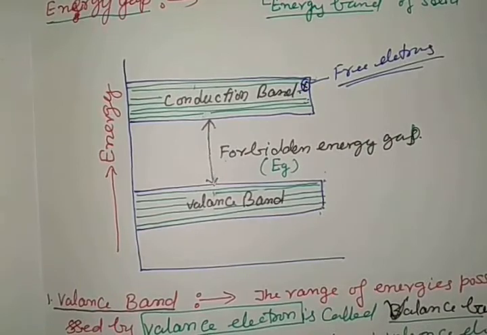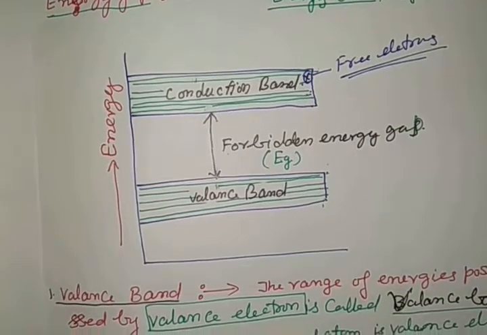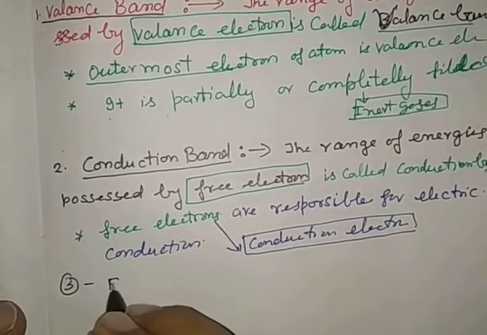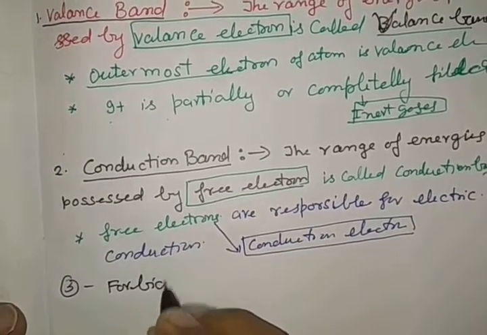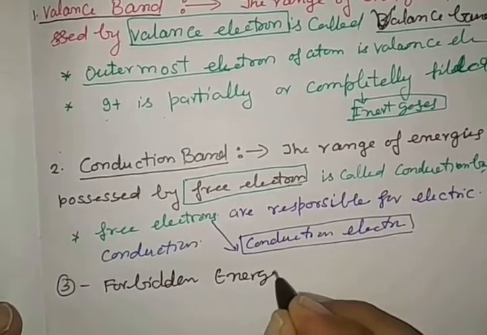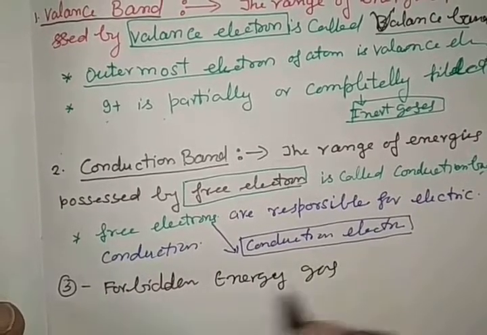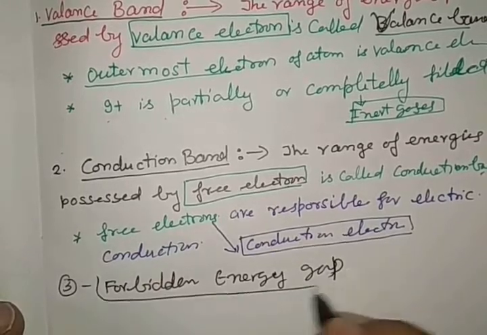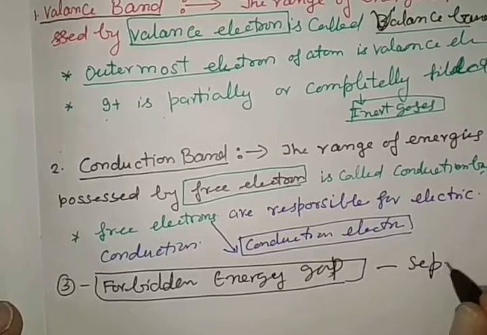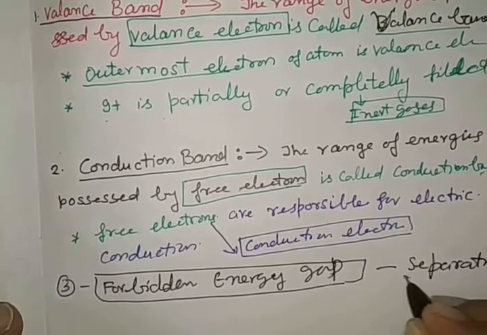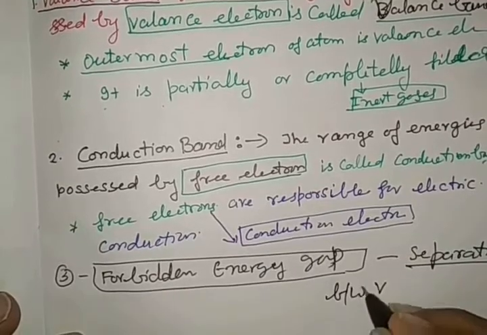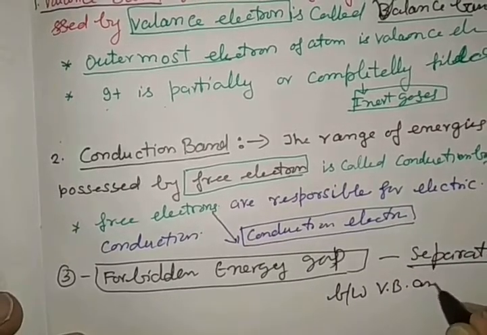So let us see the third one here. Forbidden energy gap. This forbidden energy gap is the separation between valence band and conduction band.